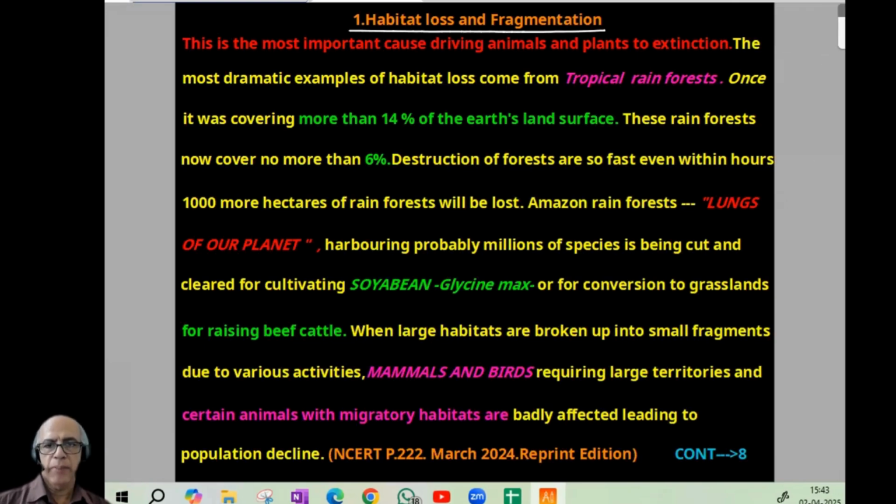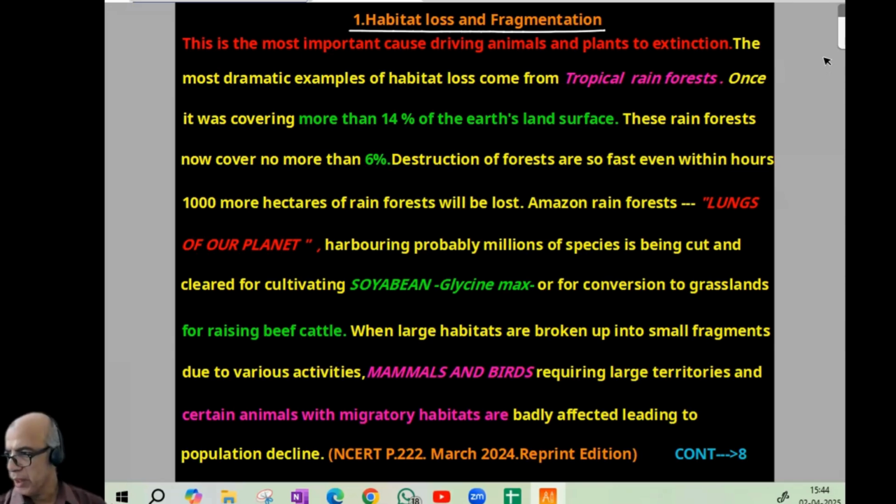A typical example is the tropical rainforest. Previously, 14% of Earth's land surface was covered with forest, now reduced to 6%. Then, the lungs of our planet, the Amazon rainforest: again a huge destruction is going on, mainly for 2 reasons. One, soybean cultivation. Second, converting it into grassland for raising beef cattle. When large areas get destroyed, mammals and birds will suffer, similarly migratory animals with a migratory habit. So mammals and birds, their population will decline. That is all regarding the first item, habitat loss and fragmentation.